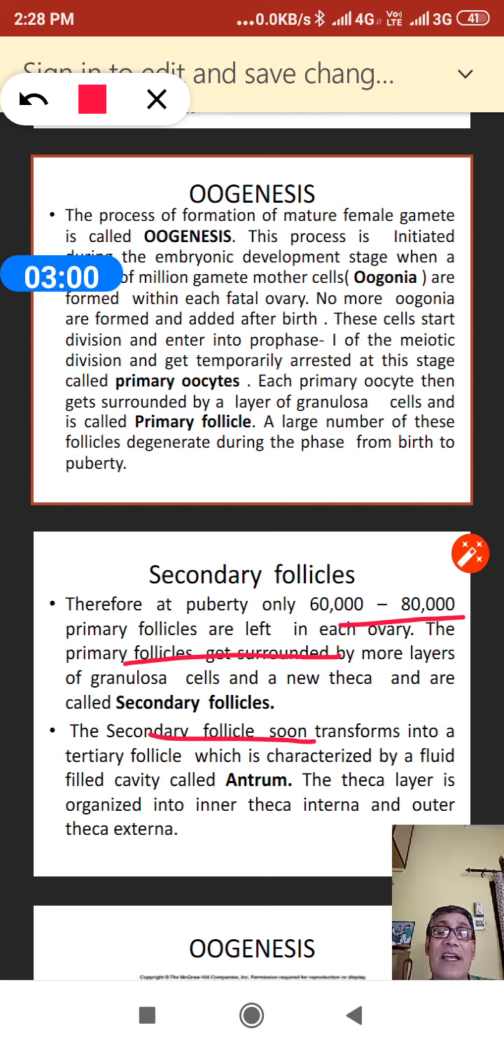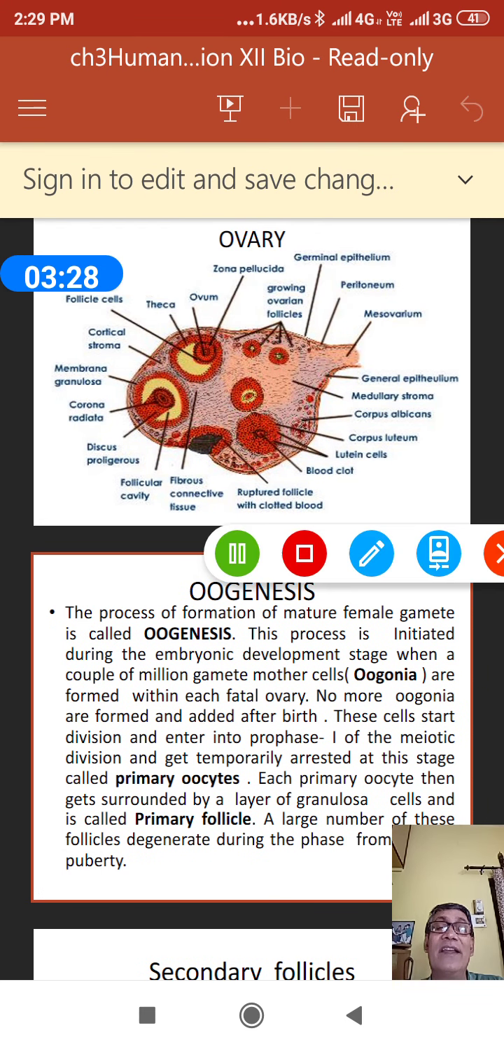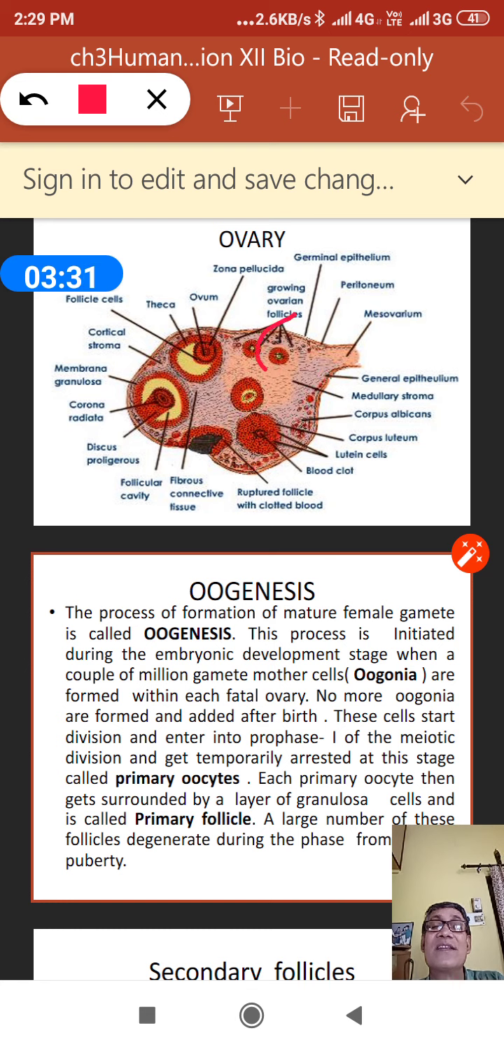Again this is forming the secondary follicle. But mind it, the primary oocyte is present in the primary follicle, and the same primary oocyte is present in the secondary follicle. But then the secondary follicle is transformed into the tertiary follicle. Within the tertiary follicle there is a fluid filled cavity called the antrum.